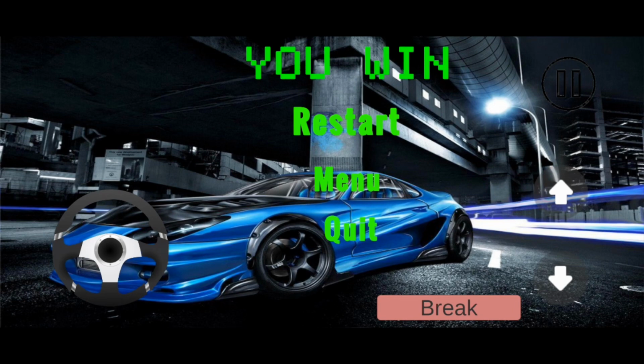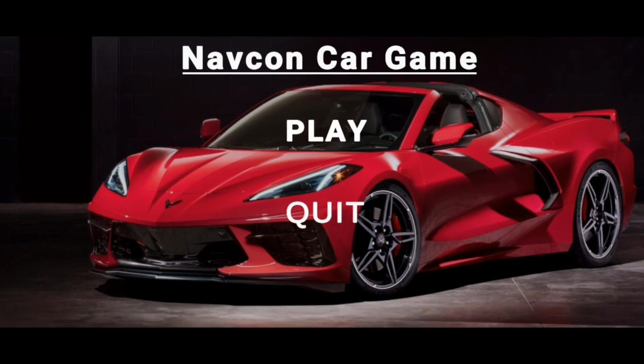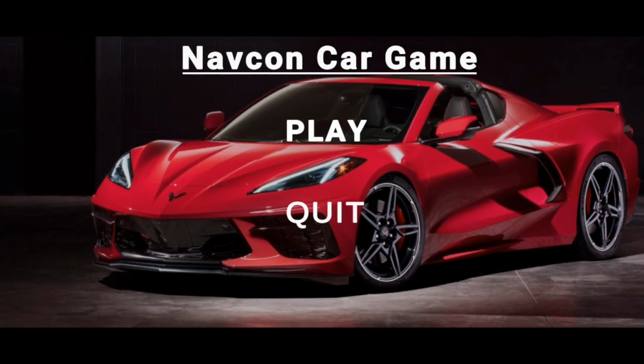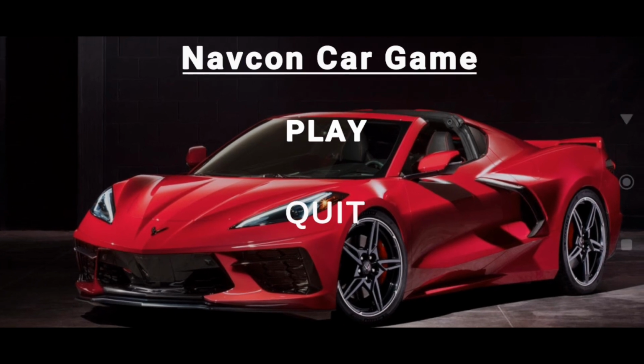So this is a small game that I have done. So once you complete the game, you get a message, you win, and now you can even restart the game, or if you don't want to restart, you can click on the menu button and it goes back to the main menu, and when you click on the quit button, it quits the game.